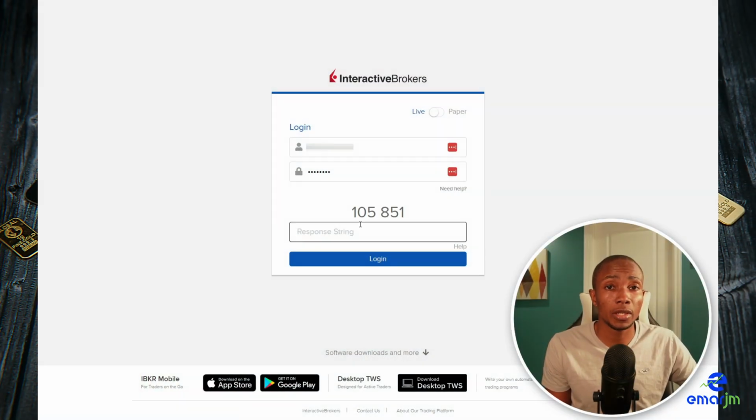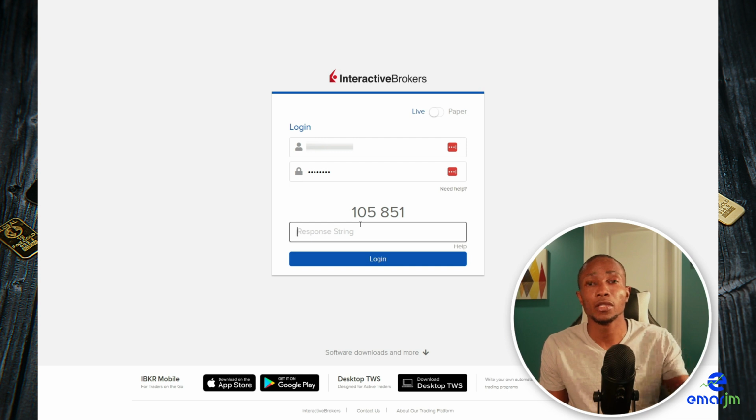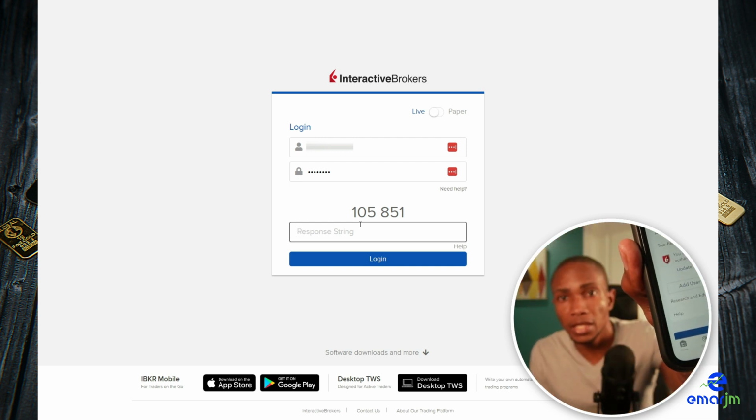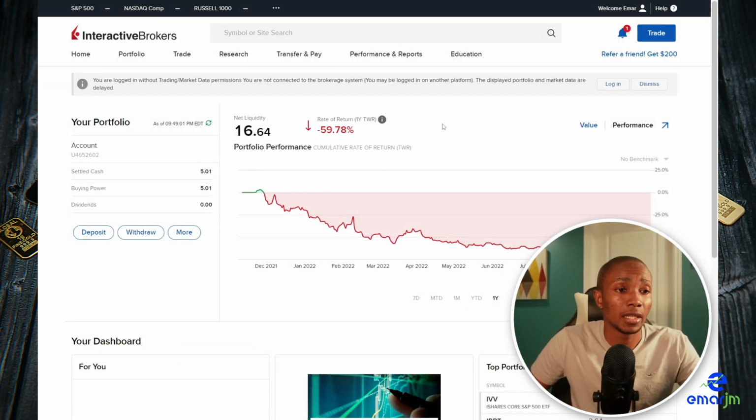Assuming you have downloaded the mobile app and secured your account, when you're logging in, you're going to need to provide a response string for the code on the screen. What you need to do is go to your mobile phone, right? And select the menu section and then select generate code. Once you're logged in, you will land on the main dashboard. Yours may look a little bit different because you may have to configure some other settings, but mine was already done. Nothing too difficult.